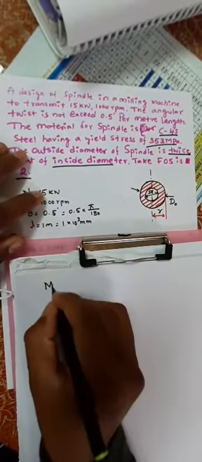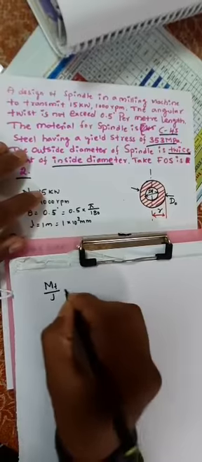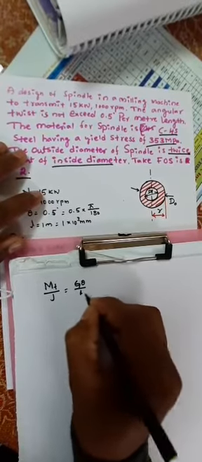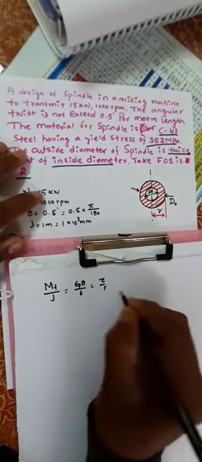The torsional equation is Mt by J is equal to G theta by L is equal to tau by r.